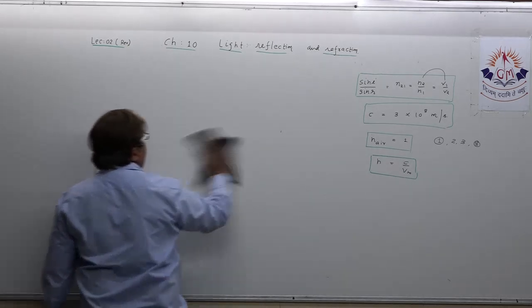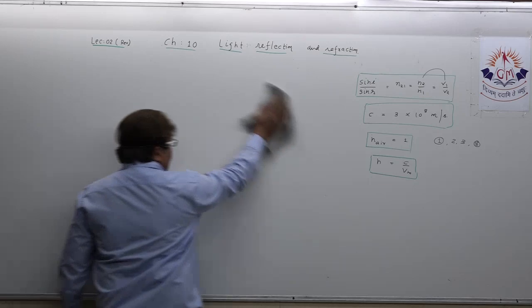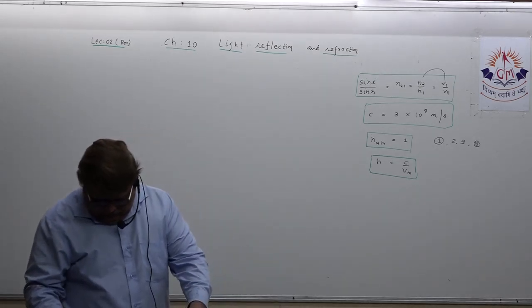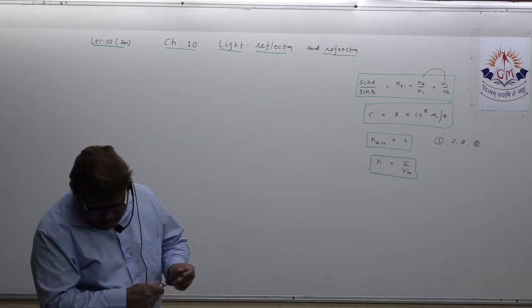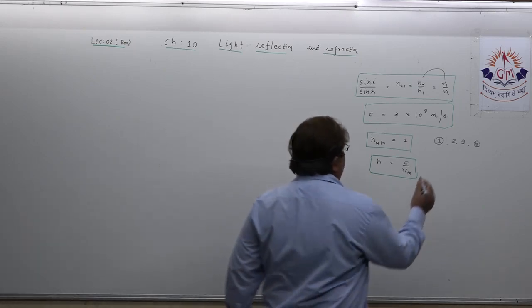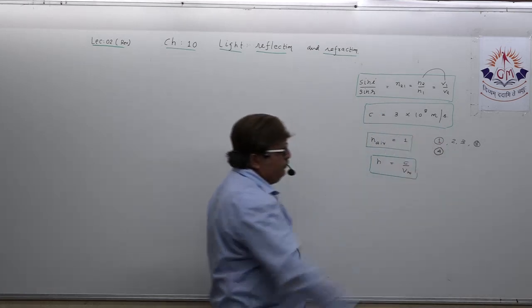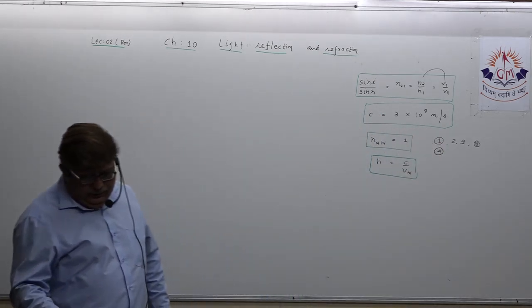So numerical 8 has been solved. Okay. Then we want to take the next numerical, numerical number 4 let us do. I am just writing the number here. First you read it out.